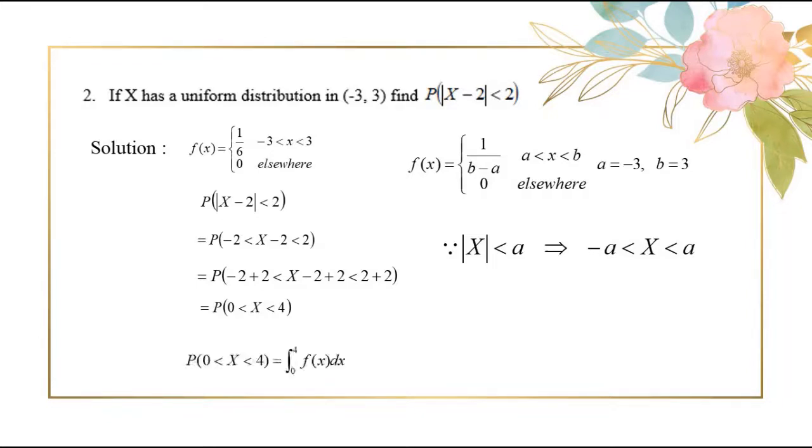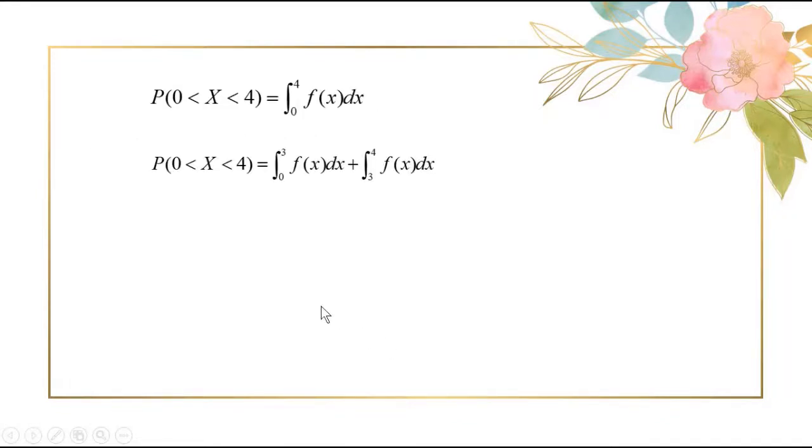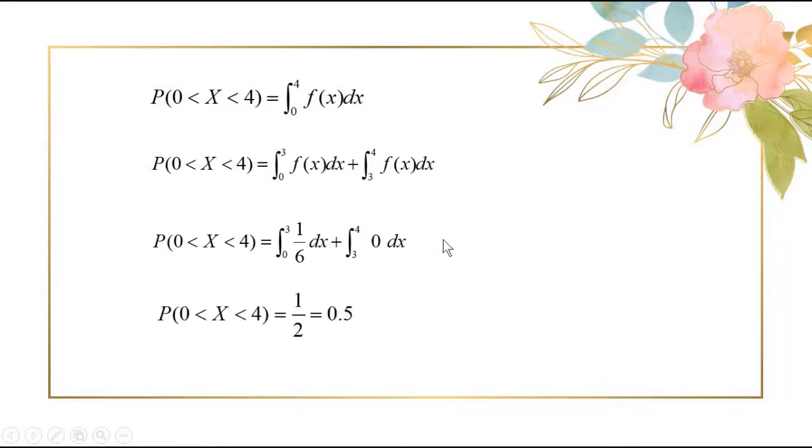That is, we have to integrate the function f(x) from 0 to 4. But you know that our function exists only from −3 to 3. So here 0 to 4 must be split into 0 to 3 and 3 to 4. Within 0 to 3 our function is 1/6. Within 3 to 4 our function is 0. Now after integrating this we will get 0.5.